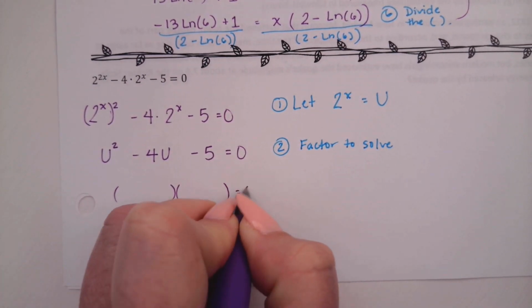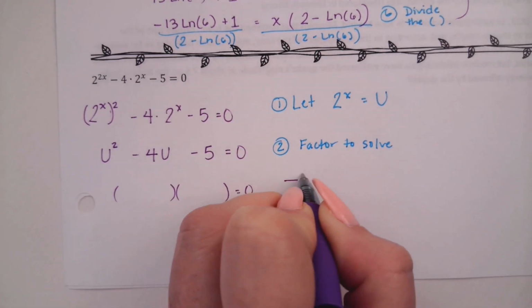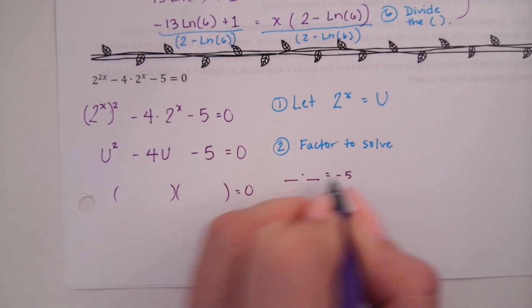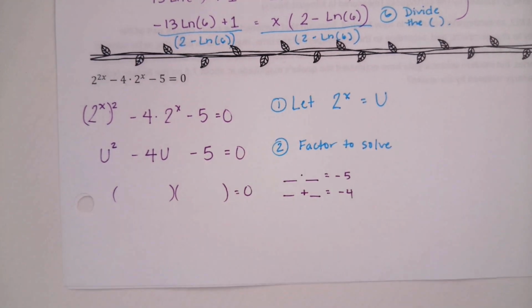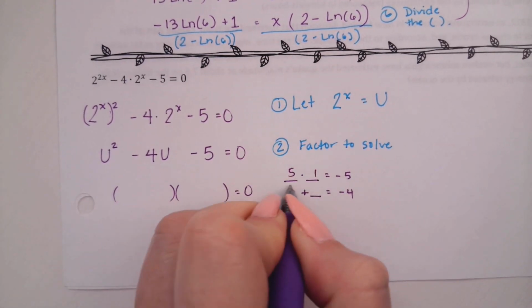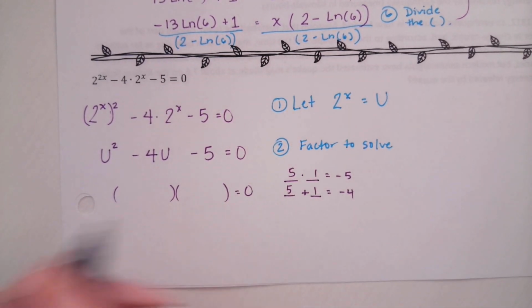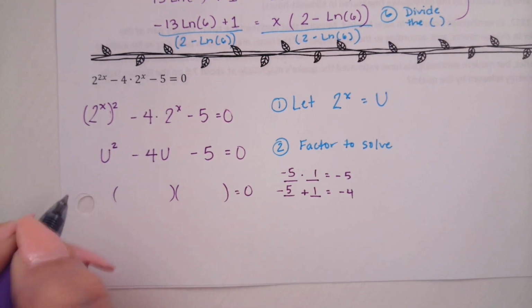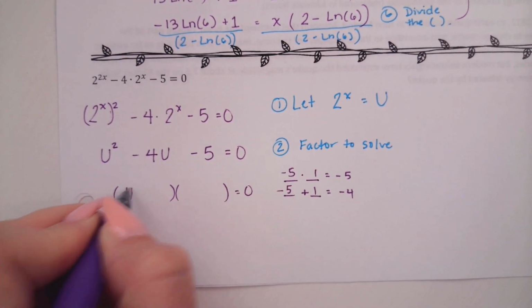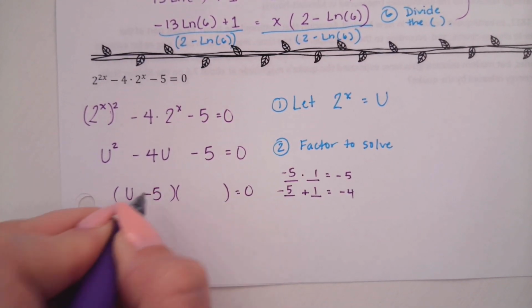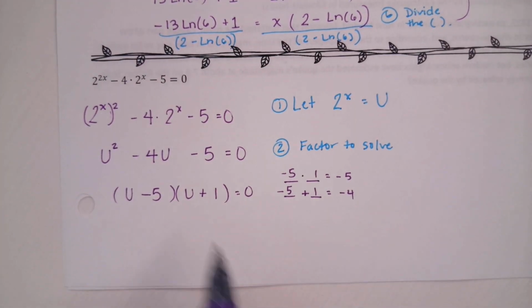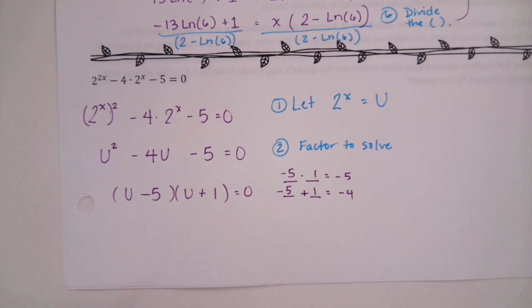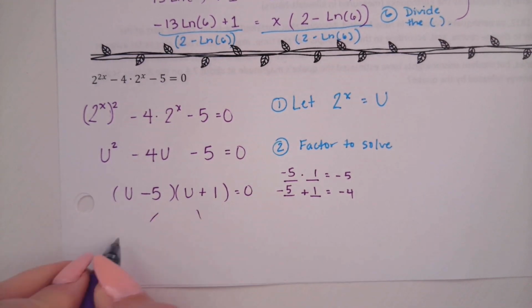Specifically easy factoring, where we just need 2 numbers that multiply to negative 5, but they add to negative 4. Definitely a 5 and 1. Which one needs to be negative? The 5, yes. Okay. So I'm going to put those in my parentheses. One of them will have u minus 5. One of them will have u plus 1. And then are these the 2 answers? No, remember you still got to solve those using your little baby equations.